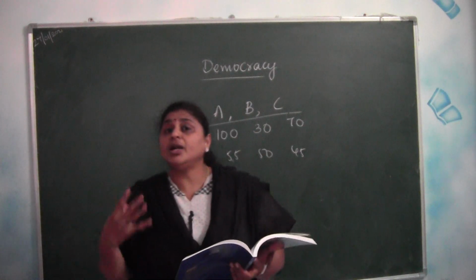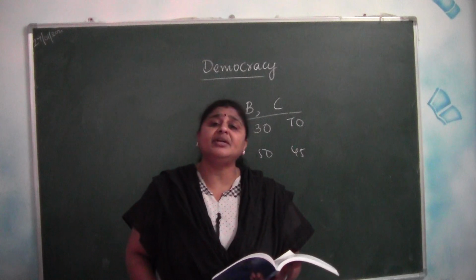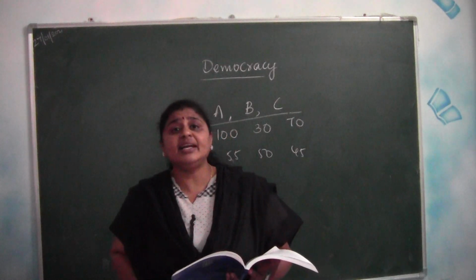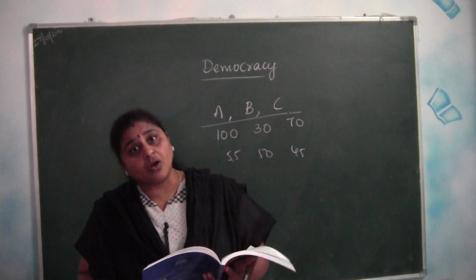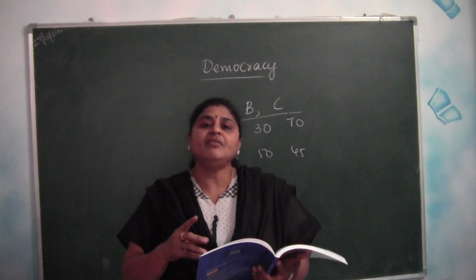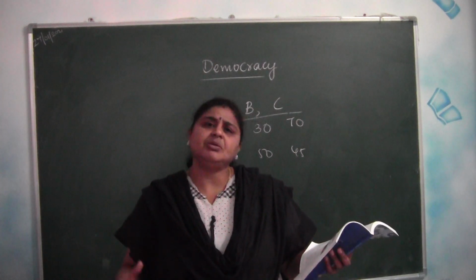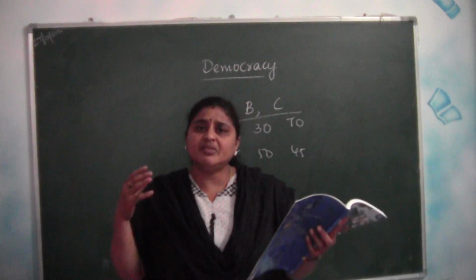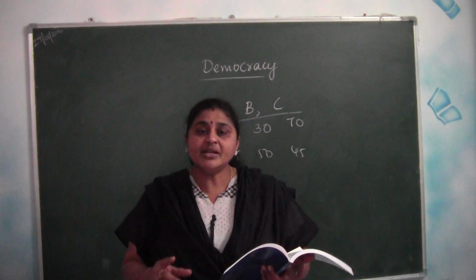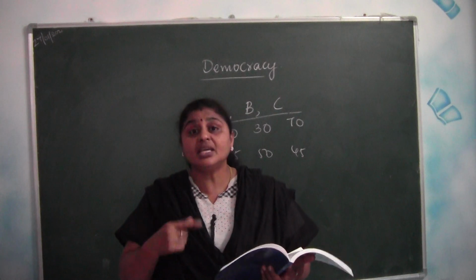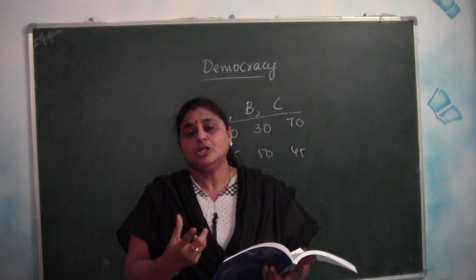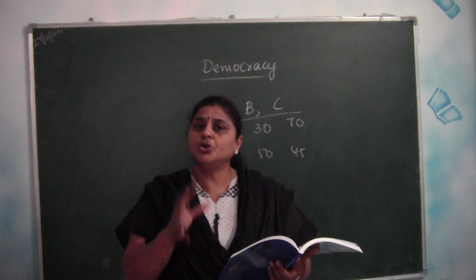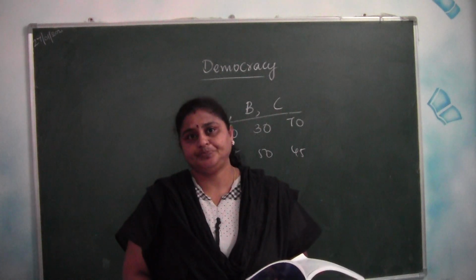Voluntary associations. So suppose something has happened in the society, something good did not happen, something wrong happened. So what do they do? They gather the people, call rallies, strikes, all these things they will do in the society. It means they are fighting against the bad so that something good should happen.